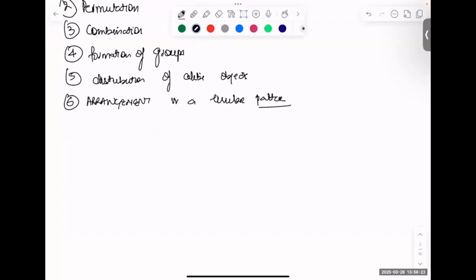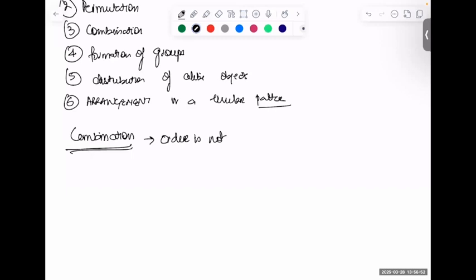Before I do principle of counting, what is it? Say, for example, Team India is supposed to be chosen. Is it permutation or is it combination? Choosing any Team India is going to be a combination. It doesn't make a difference who we are choosing, how we are choosing. It's just a combination of different people coming in together. Hence, in combination, what is not required? Order is not important.